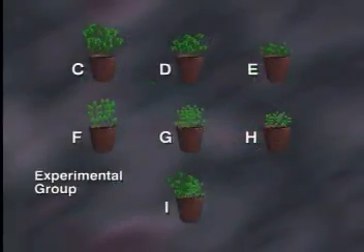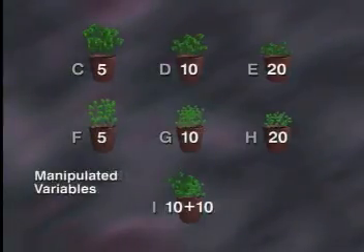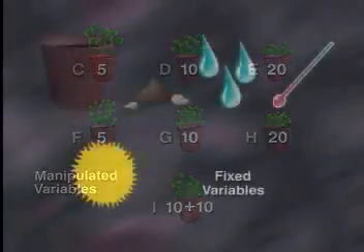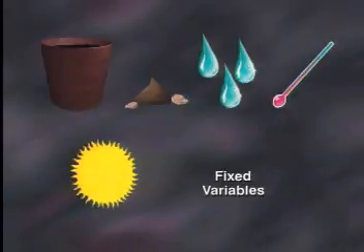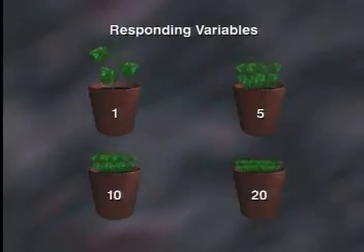In a scientific experiment, there are 3 types of variables. Manipulated variables, which are the variables that the experimenter deliberately changes, in this case, the number of plants per pot. Fixed or controlled variables are the variables that are kept constant, the space, soil, water, light, and temperature. Responding variables are the measurable responses to the change in the manipulated variables, in this case, the height and number of leaves.